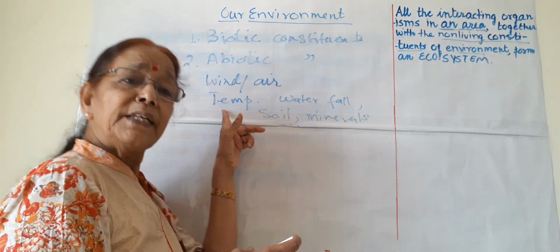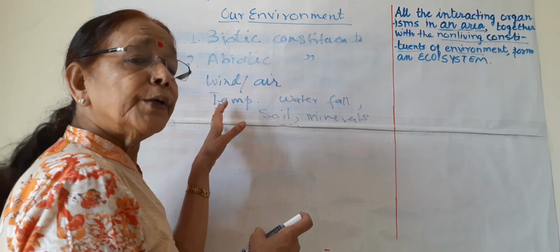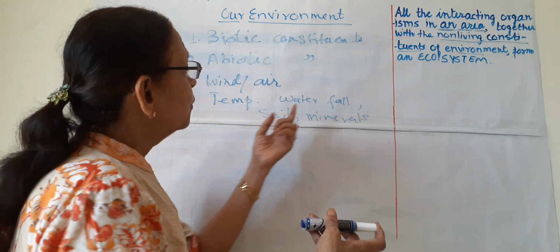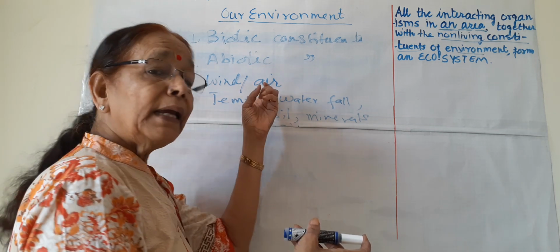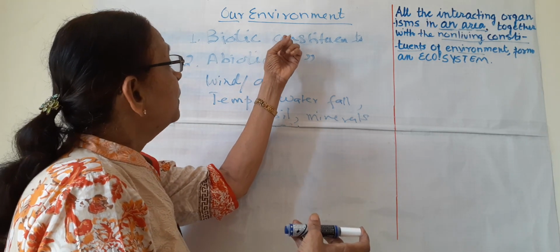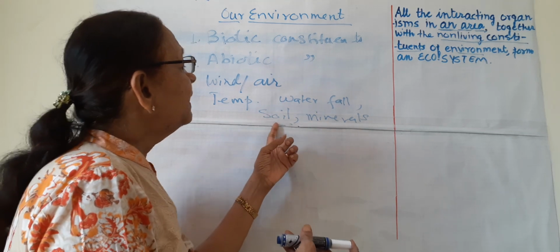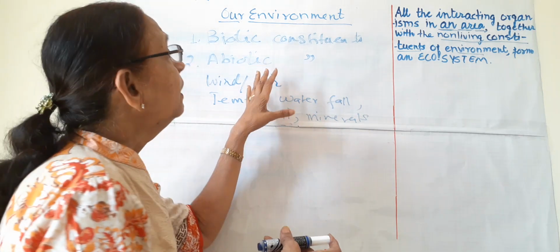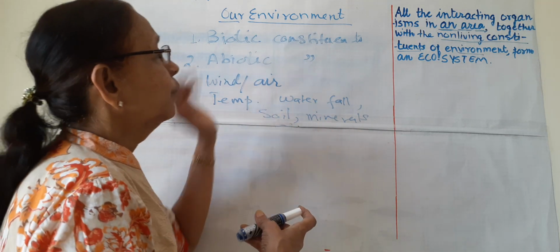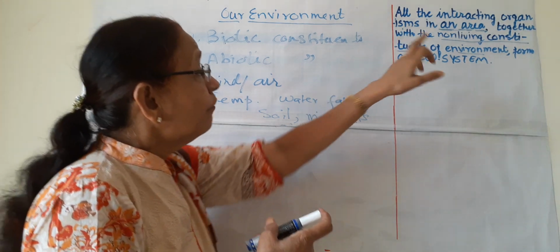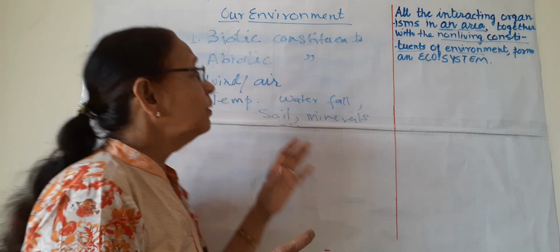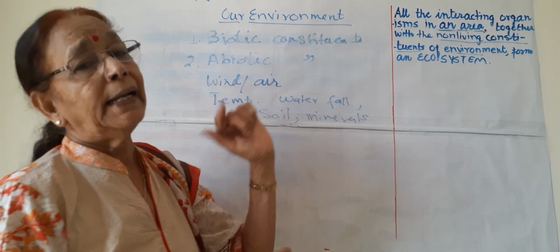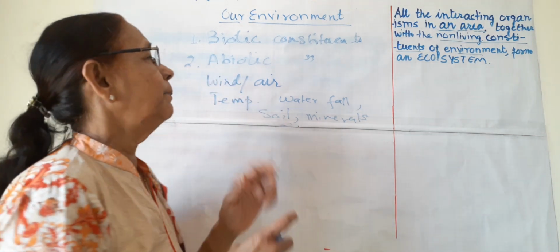Temperature is needed, according to the nature of the living organism. So water should be there, then wind and air should be there for breathing. So these biotic constituents are dependent upon non-biotic ones, and both interact with each other in an ecosystem, which is known as the ecosystem of a particular area. So now we know that an ecosystem has two components: one is biotic and the other is non-biotic, or abiotic.